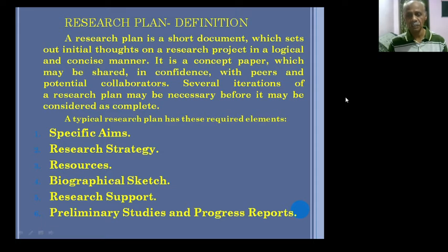A typical research plan has these required elements. What are they? They are: number 1, specific aims; number 2, research strategy; number 3, resources; number 4, biographical sketch; number 5, research support; and last one, preliminary studies and progress report.